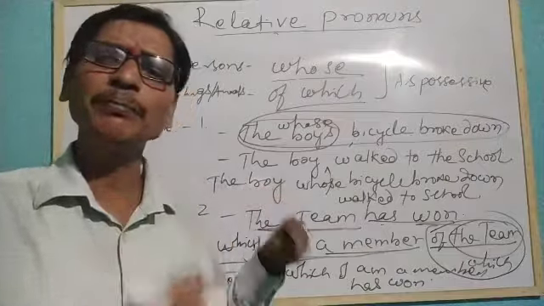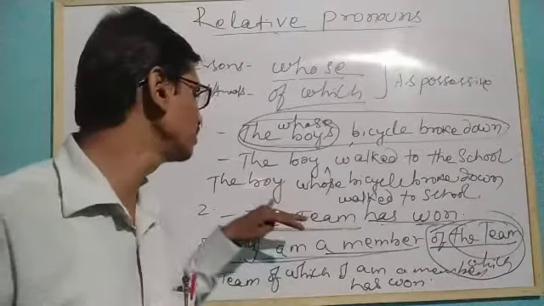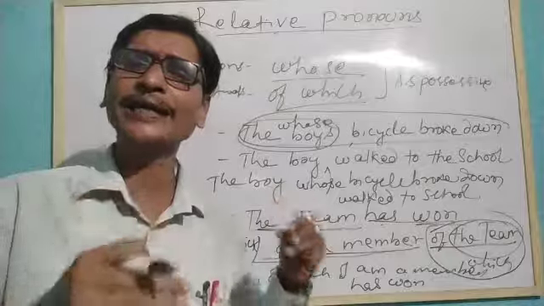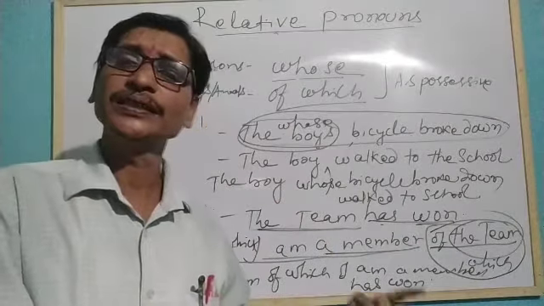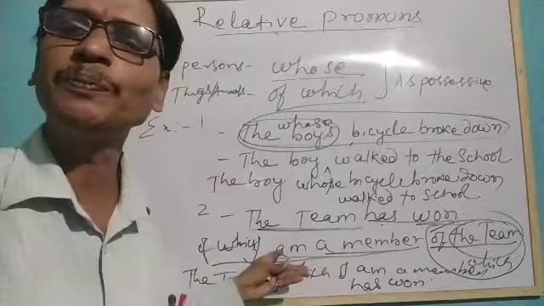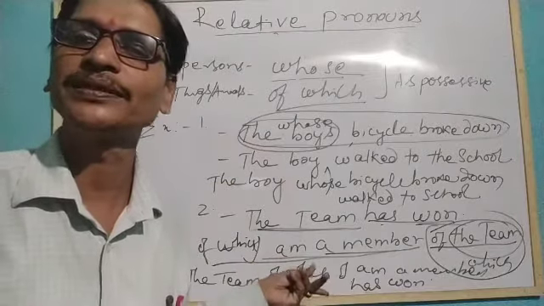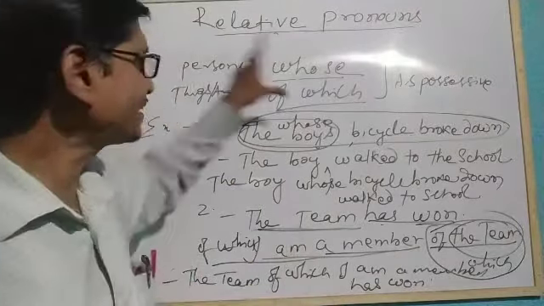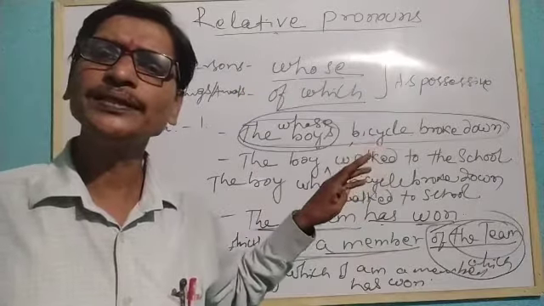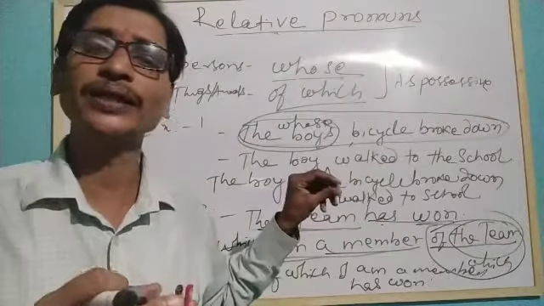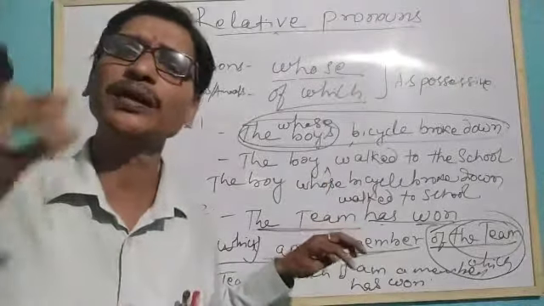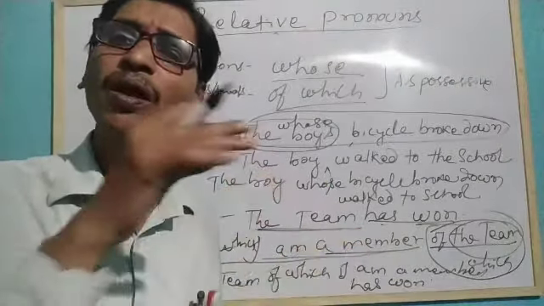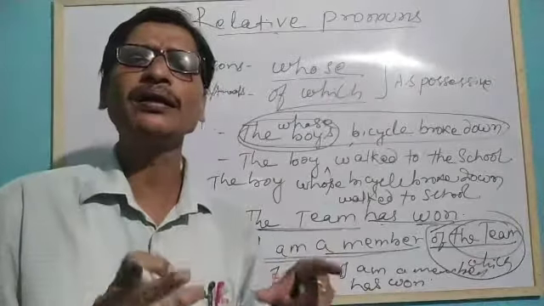Similarly for things, animals and birds we understood how we use that and which as a subject, that and which as an object, and of which as a possessive case. All of these are coming under your exercise 15.